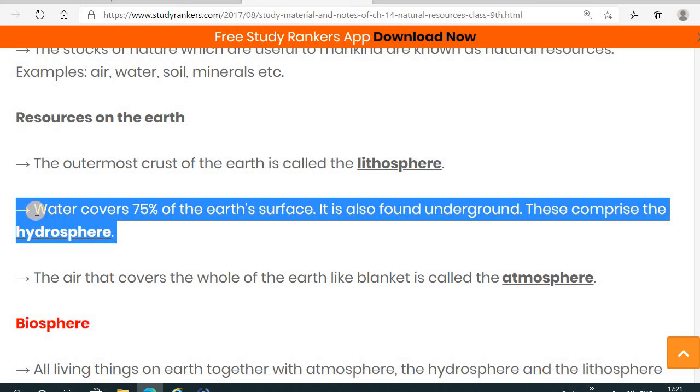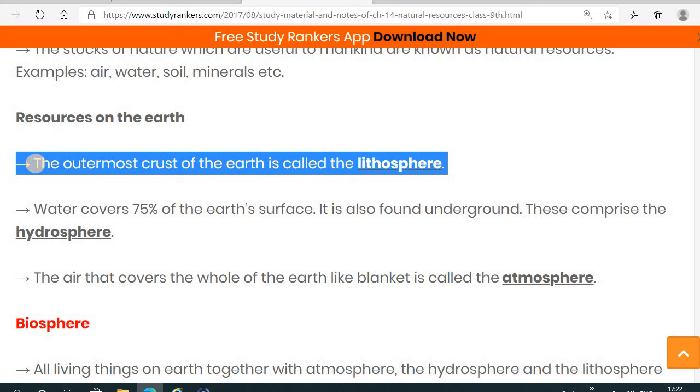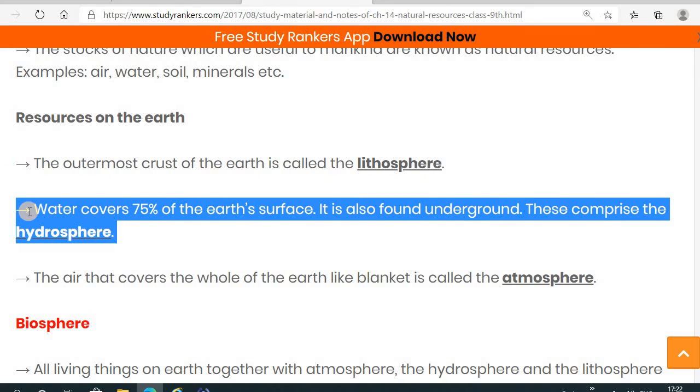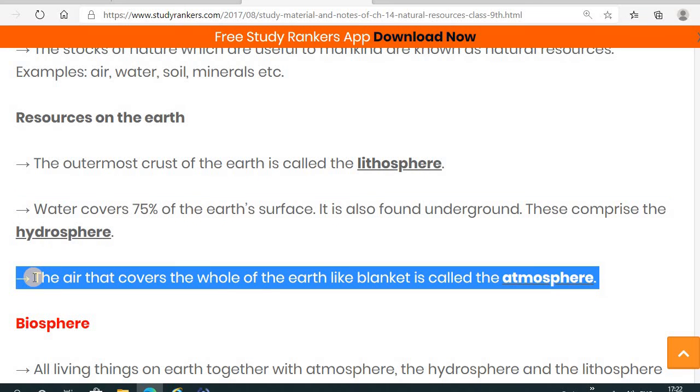So about 75% of the earth's surface is occupied by water, and the remaining 25% is land. The air that covers the whole earth like a blanket is called the atmosphere.